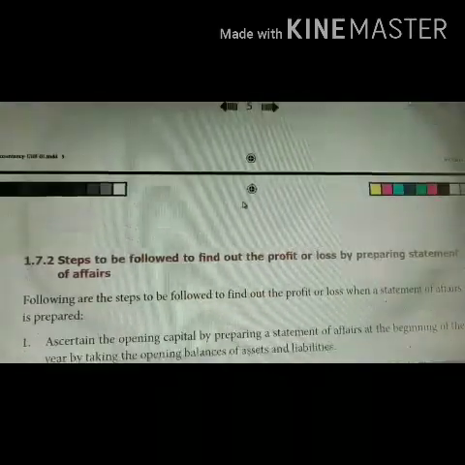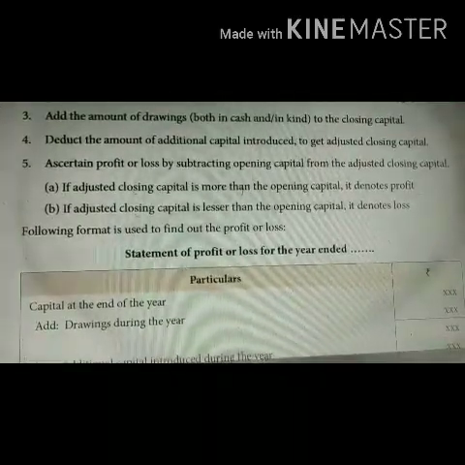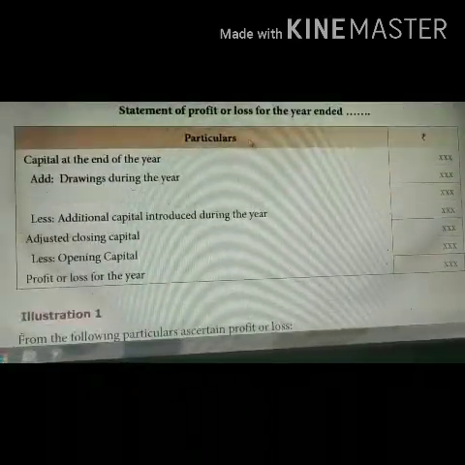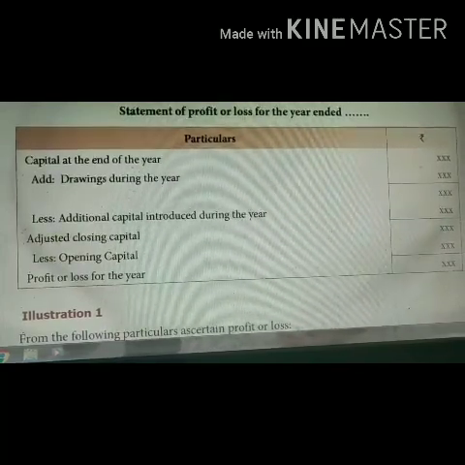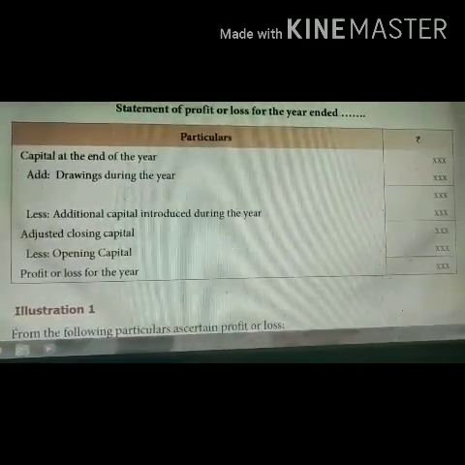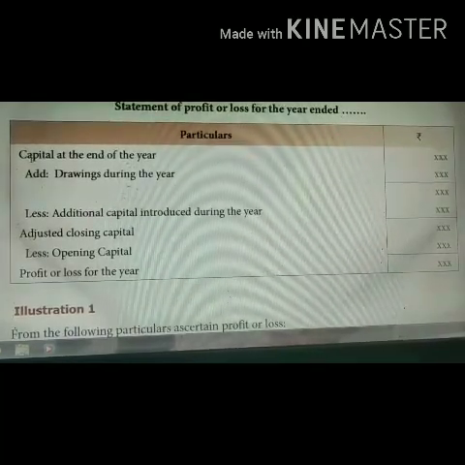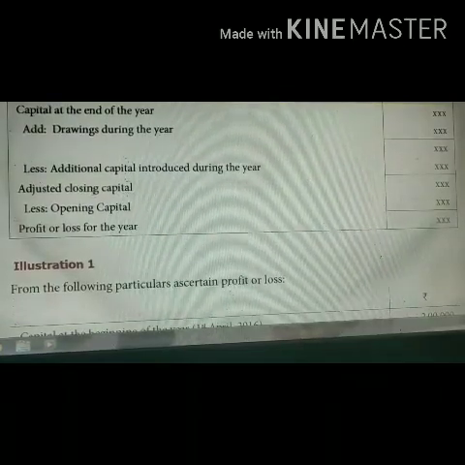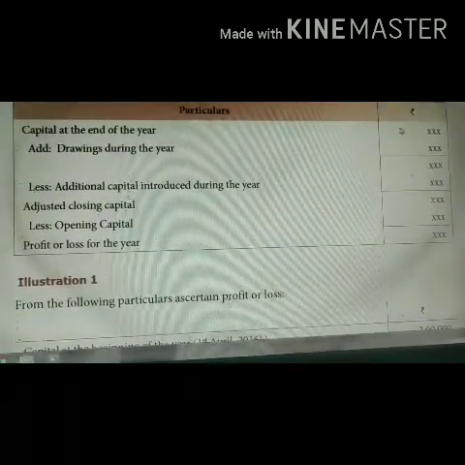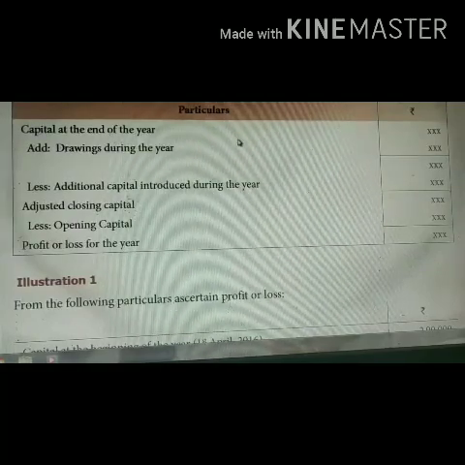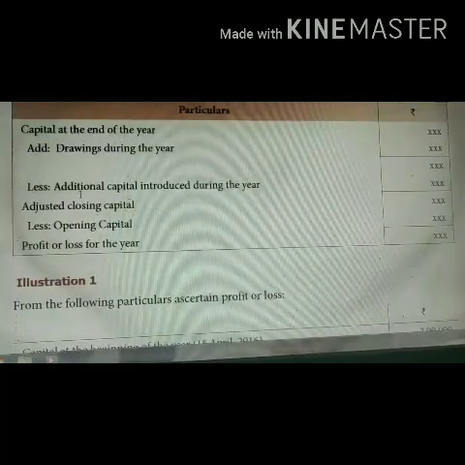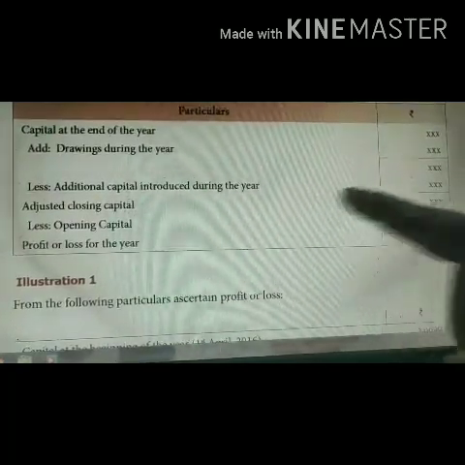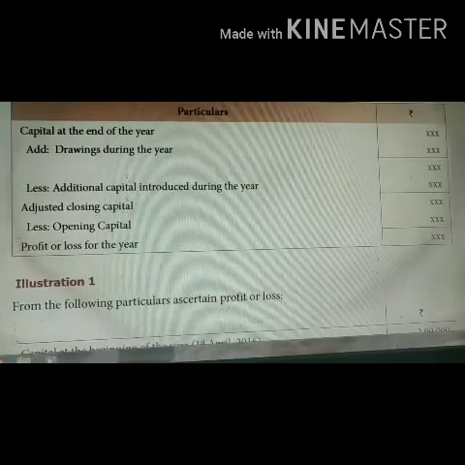The next portion is your statement of affairs. Before that, just look into this. This is how the statement of profit or loss is prepared. As I told you, we are going to use the same formula but in this format. We will start with the capital at the end. We are going to add the drawings, deduct the additional capital. You will be getting the adjusted closing capital.